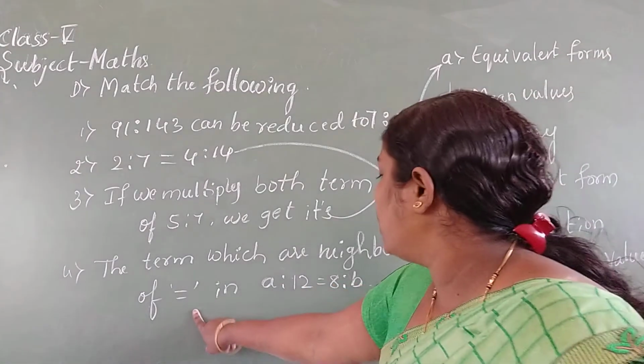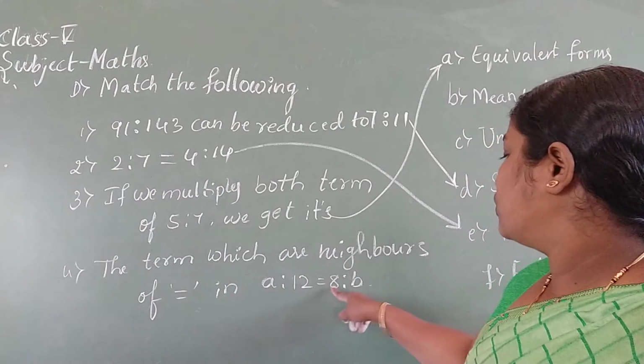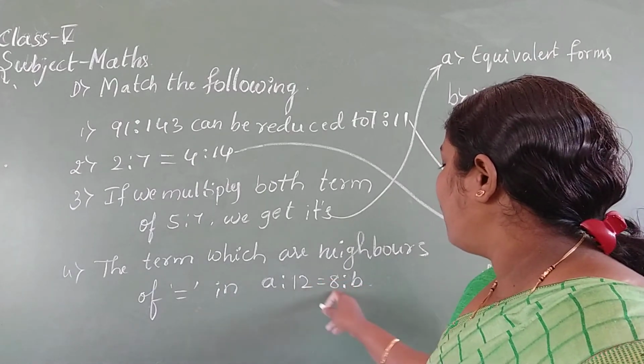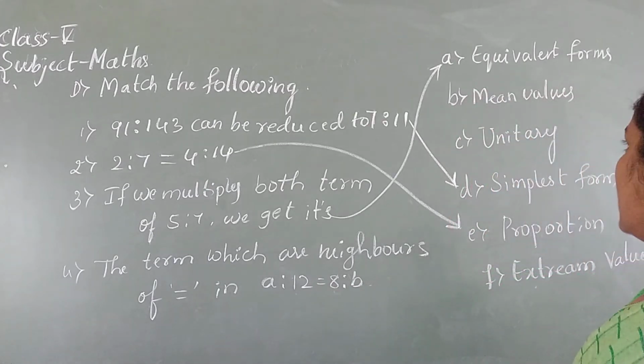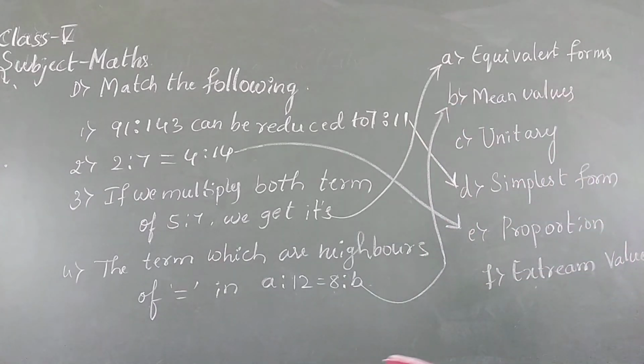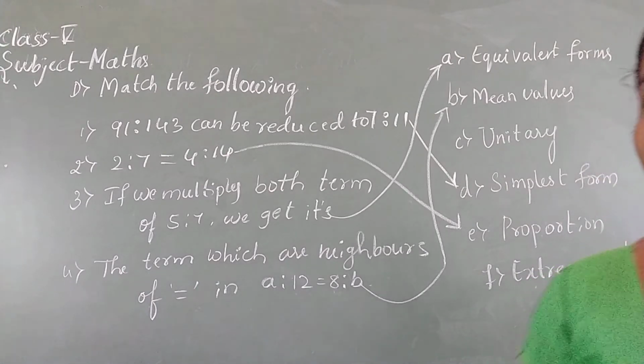Then the terms which are neighbors of equal in A:12 is equal to 8:B are 12 and 8. What do we call these? That is mean values. Okay. First one is joined to D, simplest form. Second one joined to E, proportion. Third one joined to A, equivalent forms. Then fourth one joined to B, that is mean values.